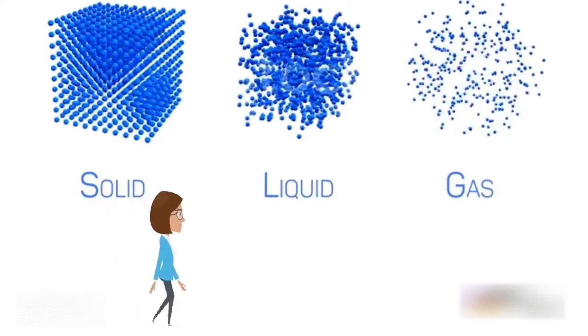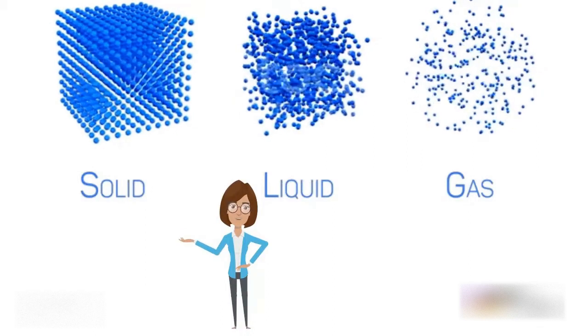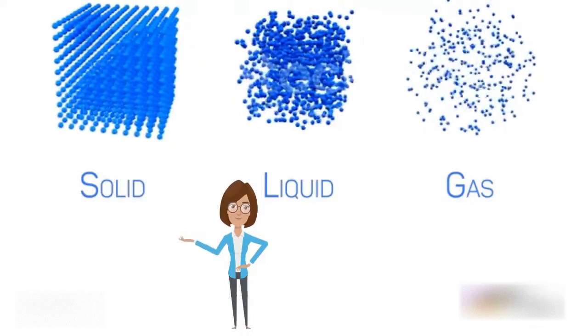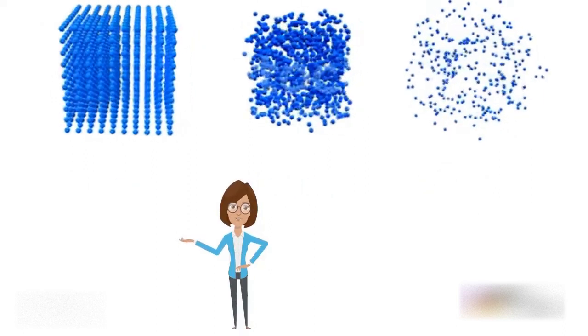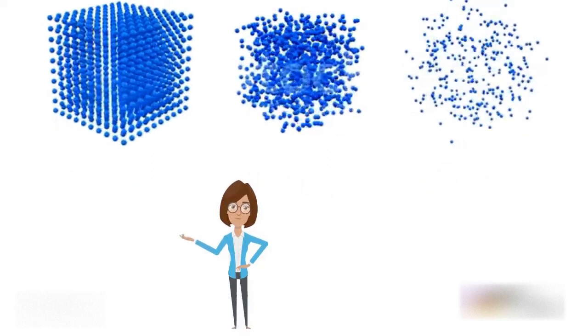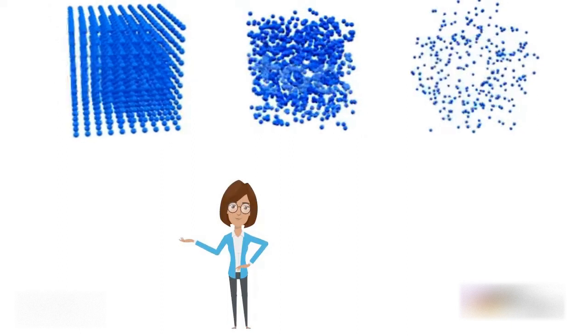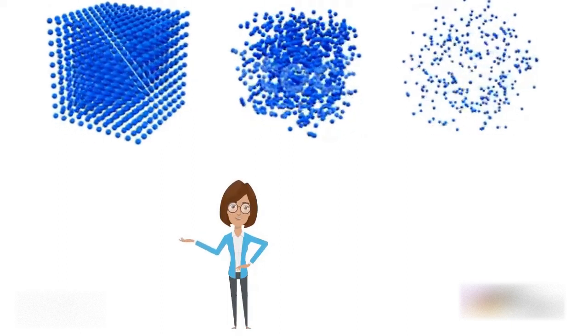A solid is a state of matter in which the force of attraction between the particles is very high and the space between the particles is negligible. Solids are hard and have fixed shape, size, and volume. Due to the attractive cohesive force between the particles, they are held together tightly.